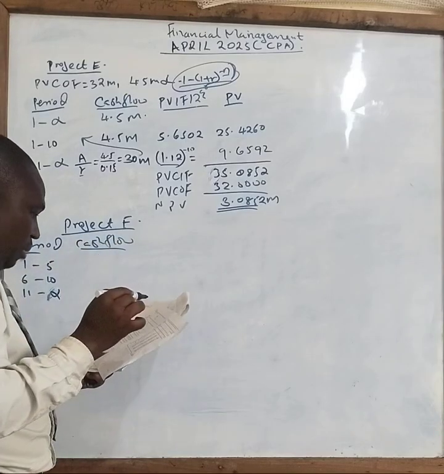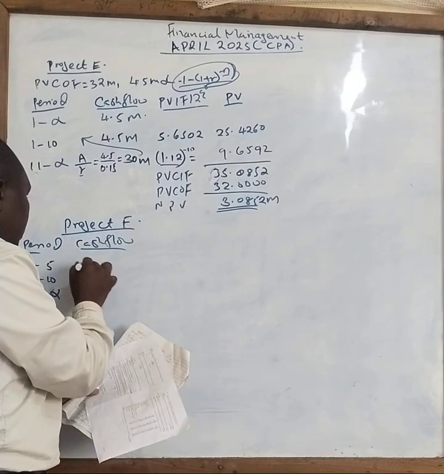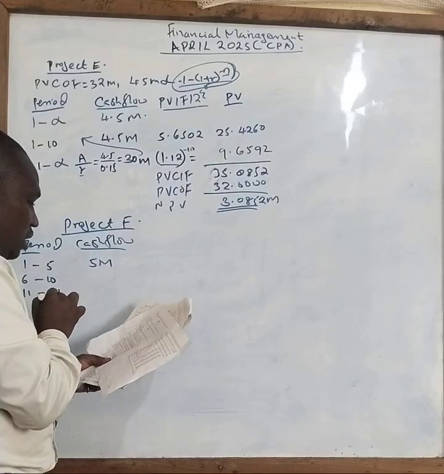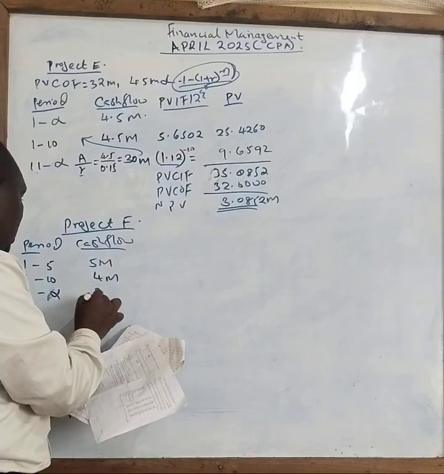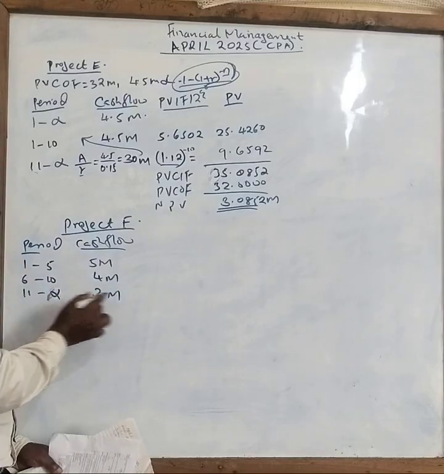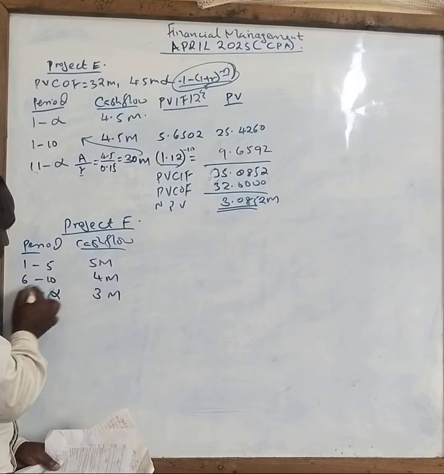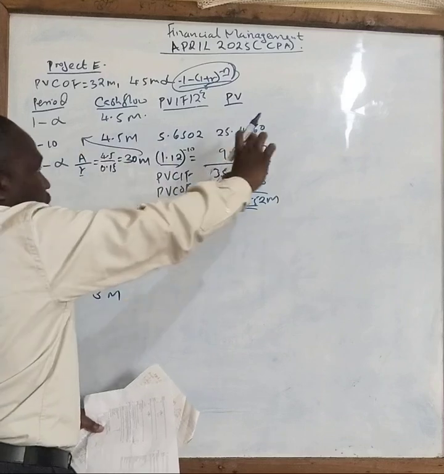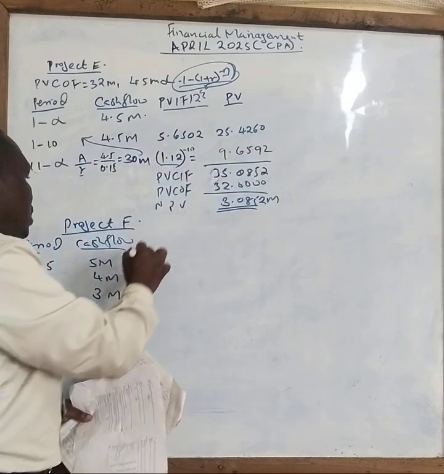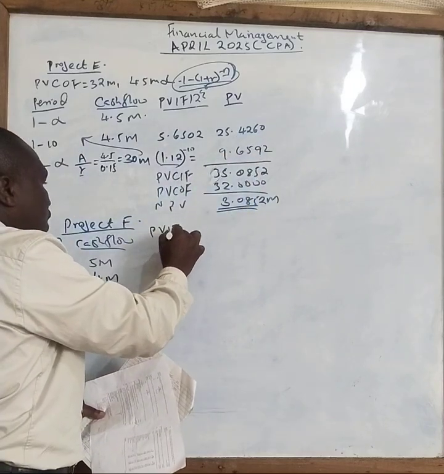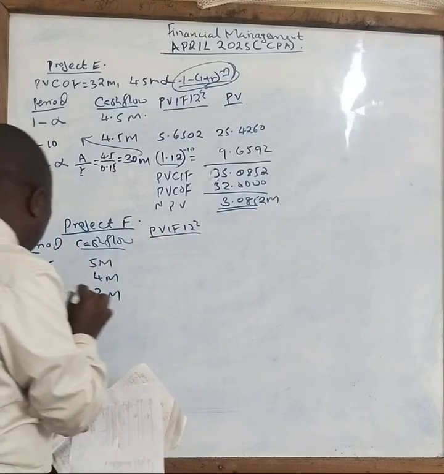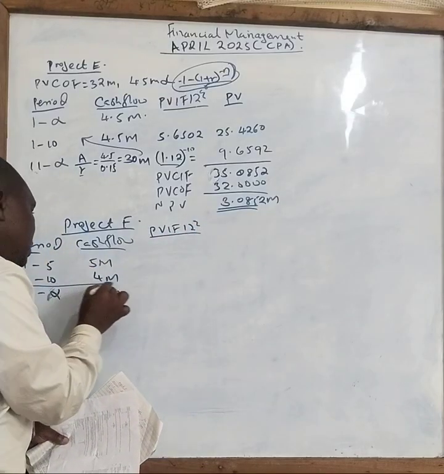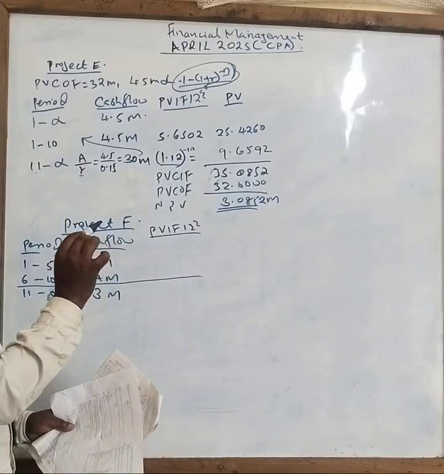From year 1 to 5, we have been given 5 million. Years 6 to 10, we have been given 4 million. And 11 to infinity, we have been given 3 million. So this one, we are going to use the information you are seeing here and apply the knowledge that we have already learned. Now say present value interest factor at the rate of 12 percent.